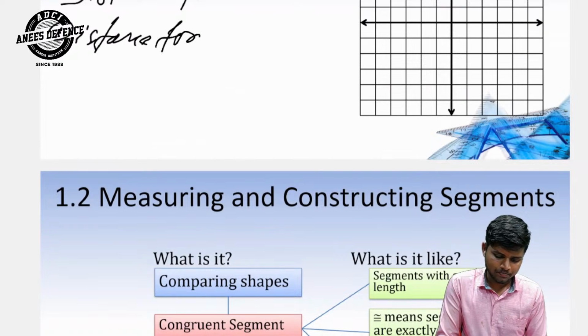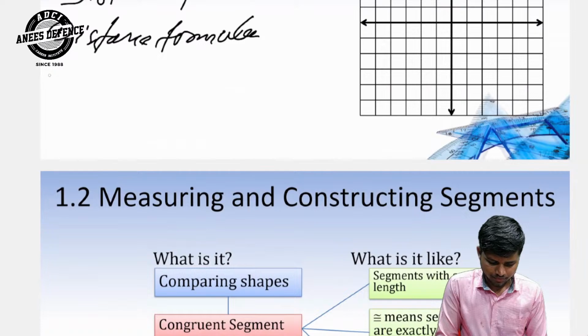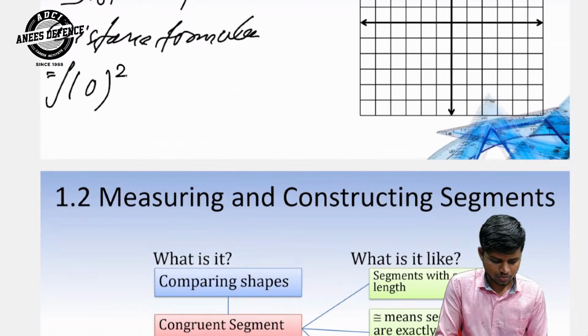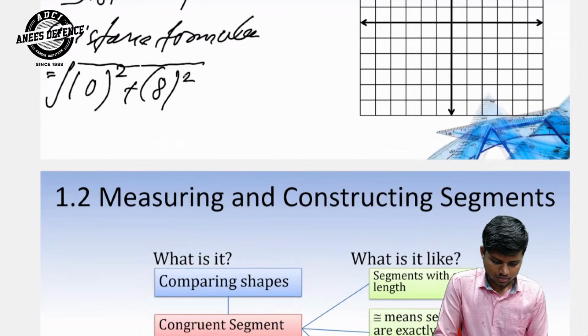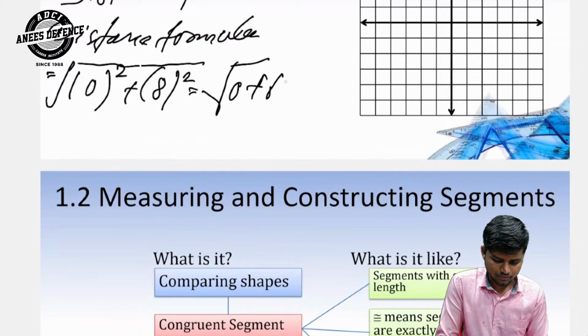Distance formula is equal to under root 0 whole bracket square plus 8 whole bracket square, which is 0 plus 64, equal to 64. Under root 64 is equal to 8.